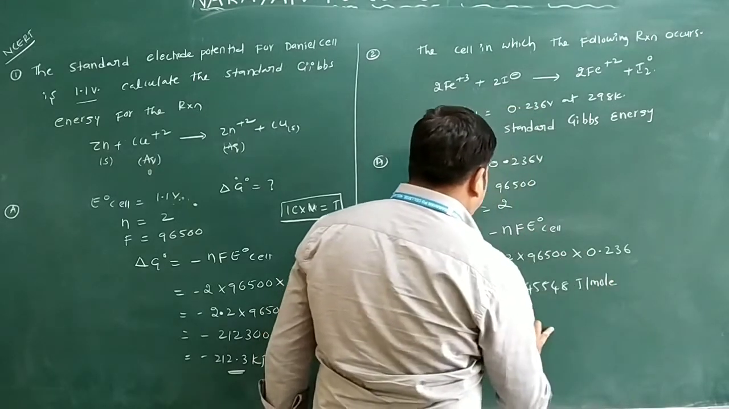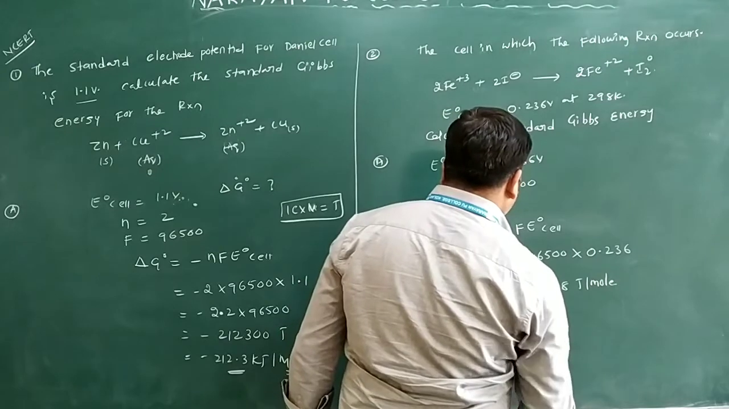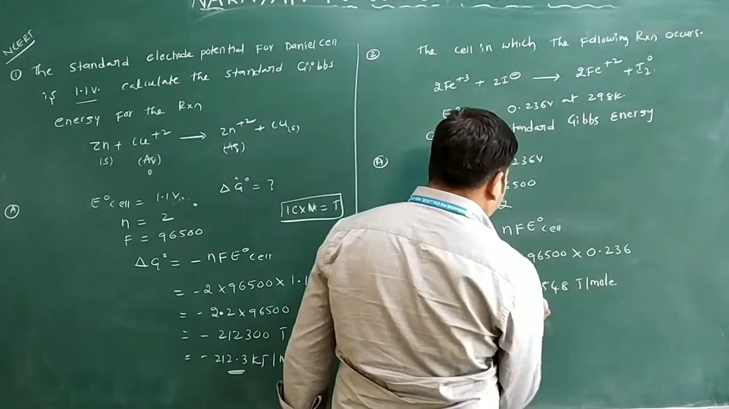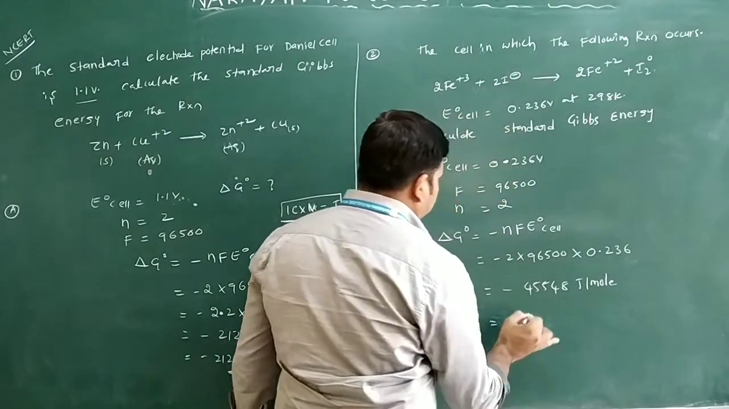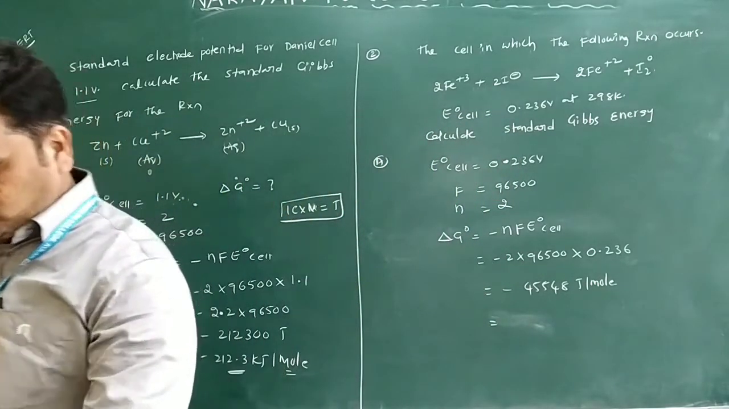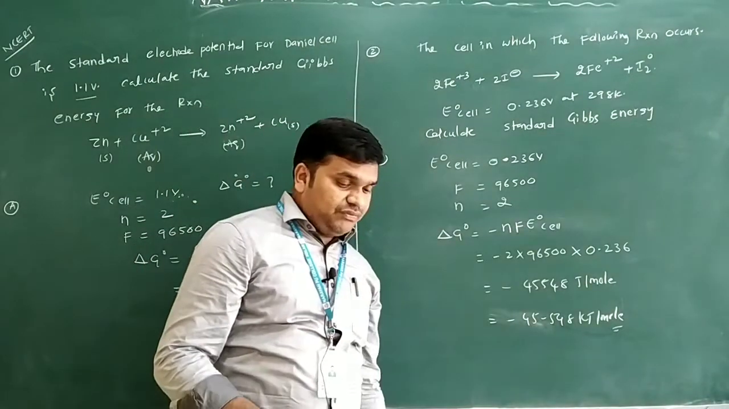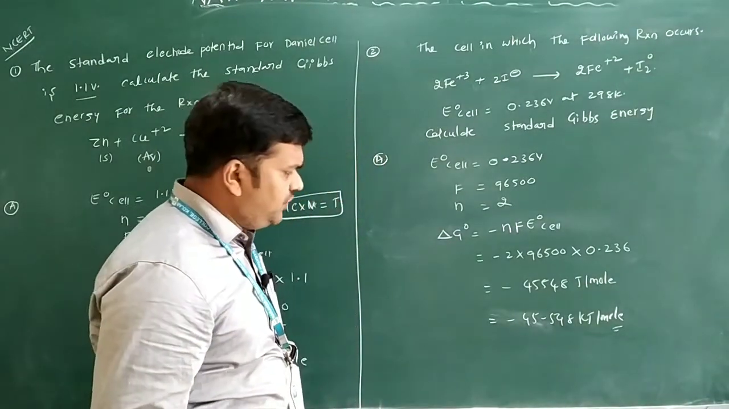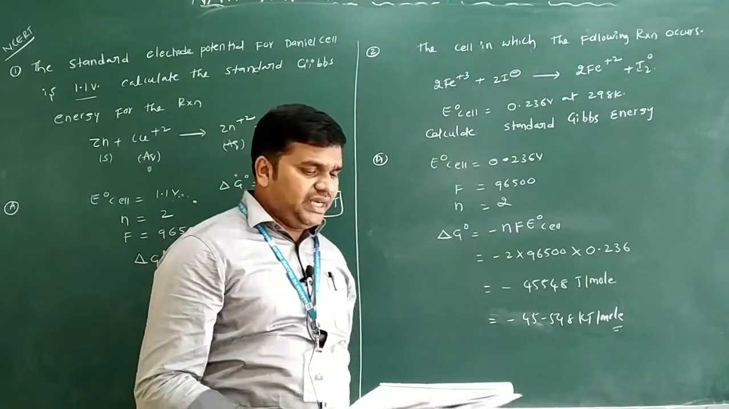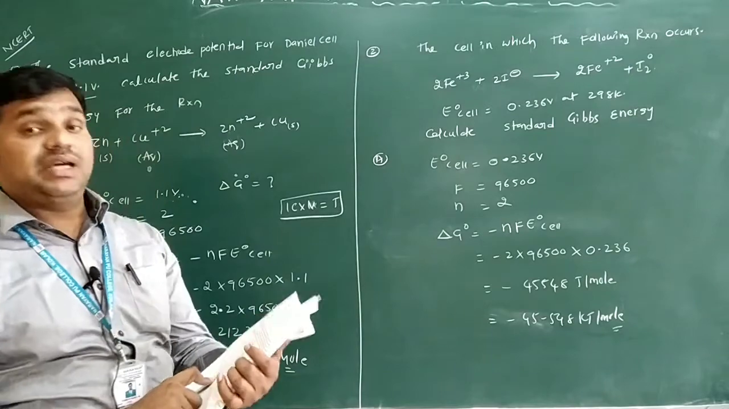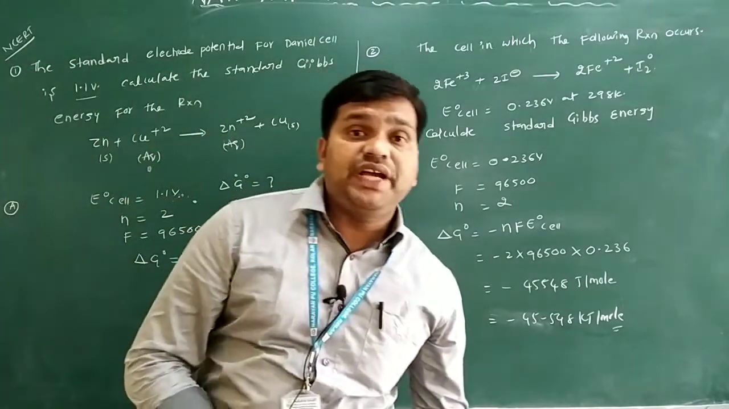You can write the value in the form of kilojoules also. So you will see minus 45.548 kilojoule per mole. Very easy question. You will easily identify the delta G naught. So this is for the concept of electrochemical cell and Gibbs free energy of the reaction.